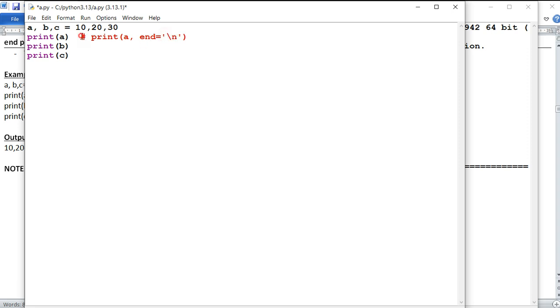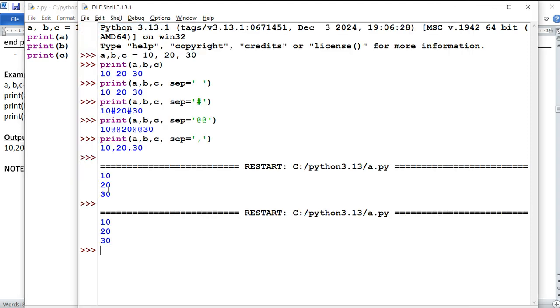This is what generally happens with every print statement. After printing the a value, it will move the cursor to the next line. After printing the b value, it will move the cursor to the next line. After printing the c value, it will move to the next line. As a result, you see that the three values are printed on different lines.